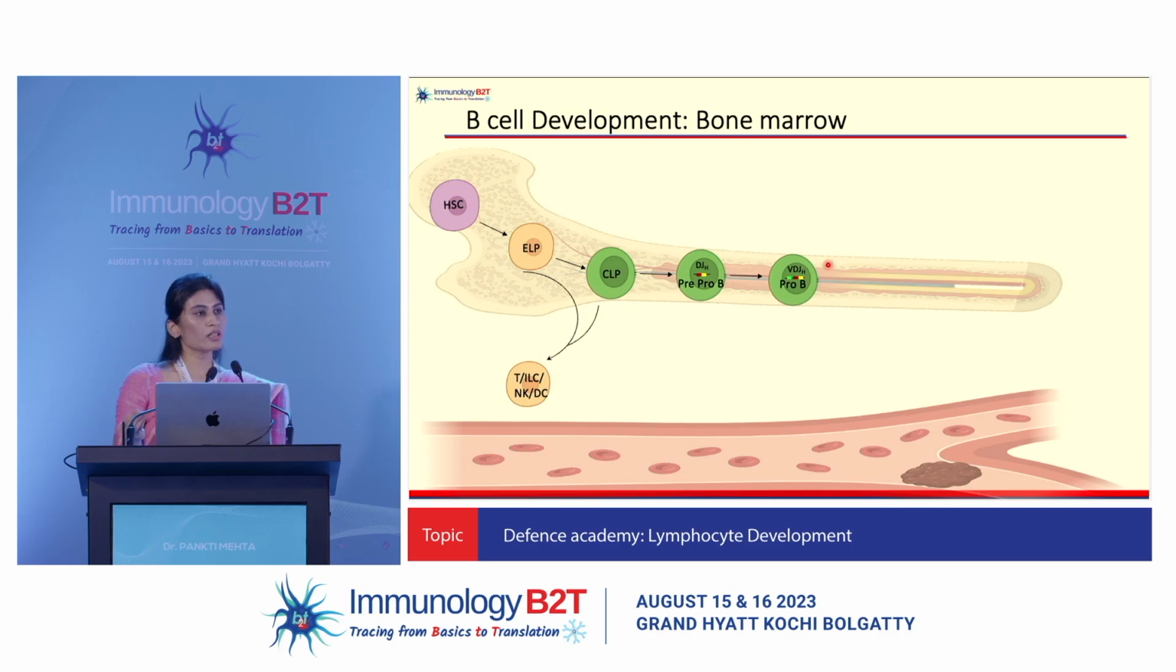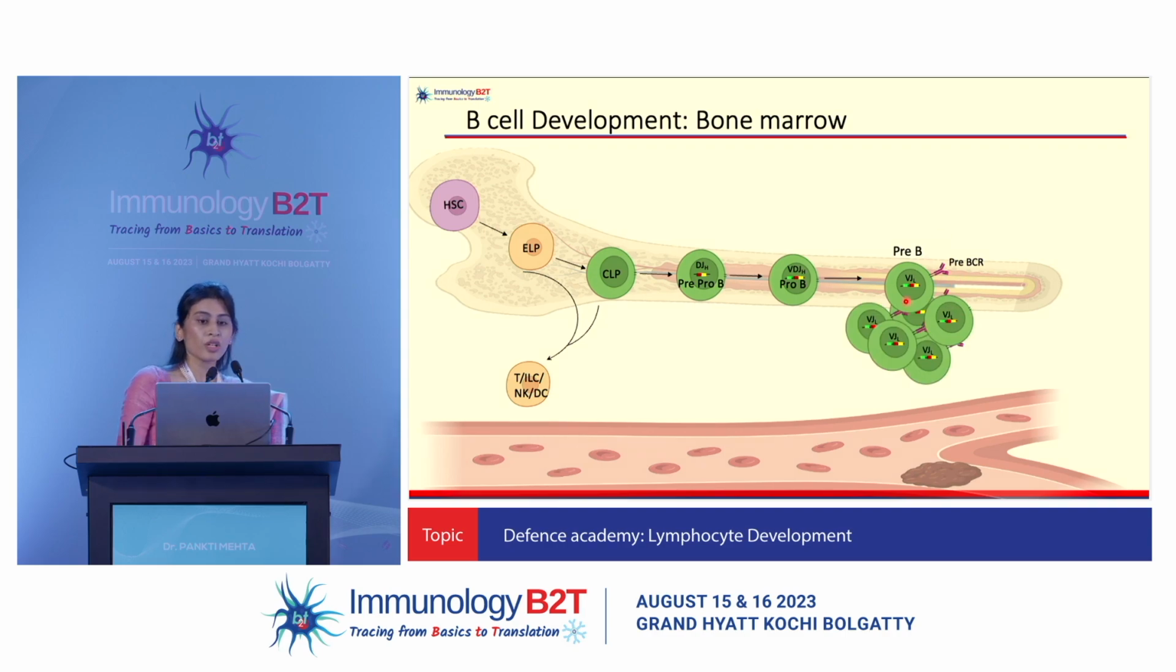Now, VDJ is for your heavy chain and VJ is for the light chain. So, heavy chain rearrangement begins first. Once it has formed a heavy chain and it expresses a pre-BCR on its surface along with a surrogate light chain, it is called the pre-B cell. This forms the first checkpoint. So you have cells expressing the pre-BCR, and if the cell fails to express the pre-BCR, it will die by apoptosis. So only the cells that are expressing pre-BCR will receive further signals and they will mature into an immature